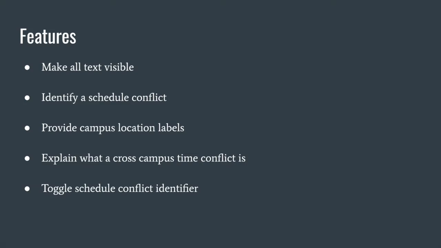So in order to provide this information, our extension has 5 primary features. We make all text visible, identify schedule conflicts, provide campus location labels, explain what a cross-campus time conflict is, and allow for a toggle ability on our cross-campus identifier feature. We then had testers from our target audience rate each feature's importance and their satisfaction level with our implementation of the feature on a scale from 1 to 5.